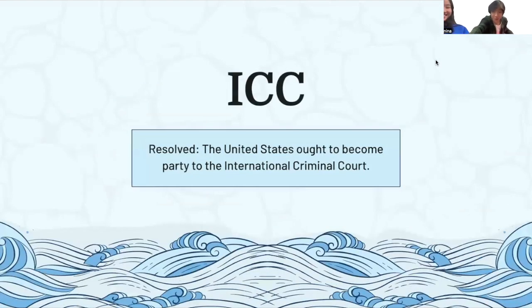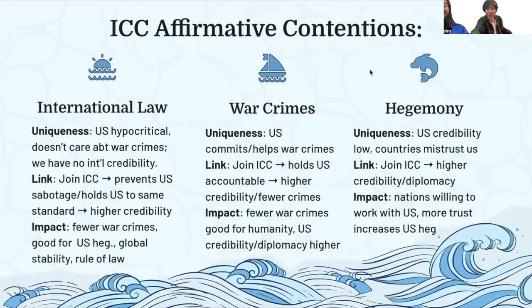ICC, International Criminal Court. Okay, so ICC, these are your affirmative contentions. Most of the ones that we provide to you link to US hegemony impacts here. There are 3 paths to it. So firstly is international law. So uniqueness, the US is kind of hypocritical right now. We don't really care about war crimes so much because historically the United States has done a lot of bad stuff. So we don't have a high international credibility.